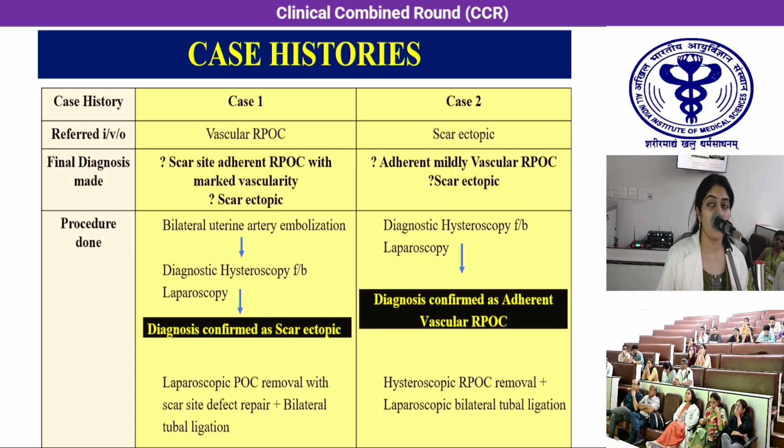In the first case, the procedure done was bilateral uterine artery embolization to decrease the vascularity. Then we proceeded with diagnostic hysteroscopy followed by laparoscopy. Then the diagnosis was confirmed as scar ectopic. Laparoscopic product of conception removal was done, followed by scar site defect repair, and bilateral tubal ligation. In the second case, the same diagnostic hysteroscopy followed by laparoscopy was done, and the diagnosis was confirmed as adherent vascular RPOC, and then we proceeded with hysteroscopic RPOC removal with laparoscopic bilateral tubal ligation.